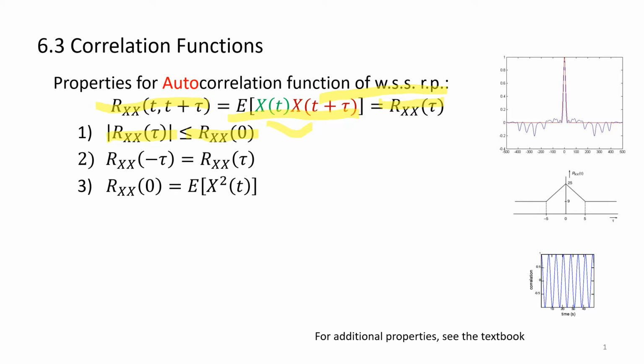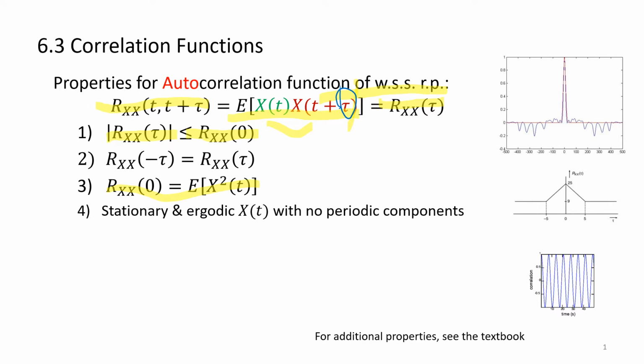The third property is the energy. I can get the expected value of x squared by evaluating the autocorrelation at 0. This makes sense because if you let tau equal to 0 in the following expression, you get the expected value of x squared. So there are lots of things to say from the correlation function.